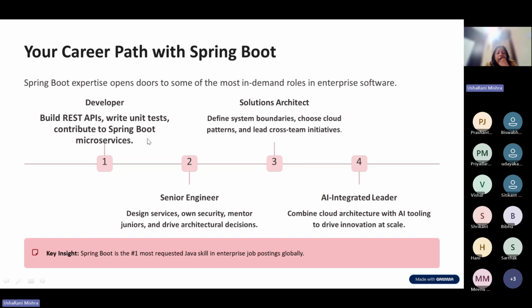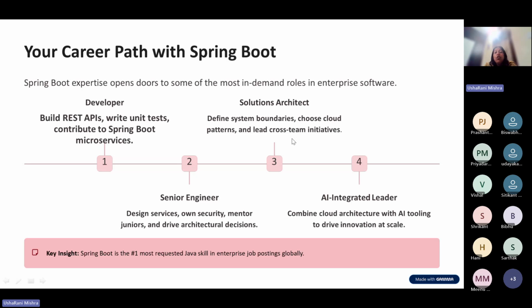If you are already working, the next step as a senior engineer is that you can design the services. If you have microservice knowledge, you can design the service, make your service secure, mentor your juniors, and also help your architect in taking architectural decisions. This is the roadmap; after this course, these are the activities you should perform. The solution architect role is a very advanced level and needs a lot of experience.